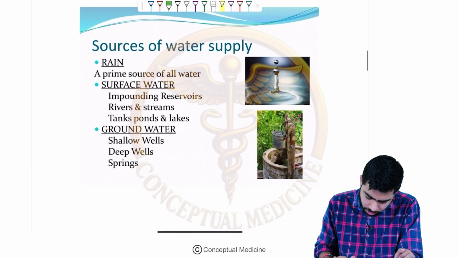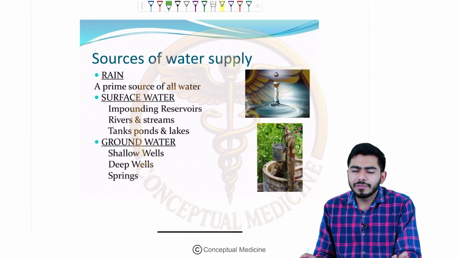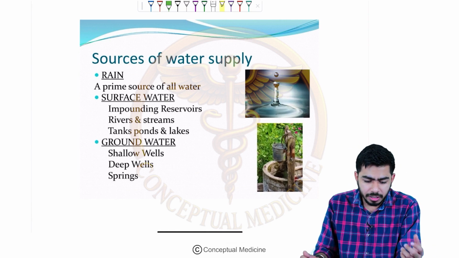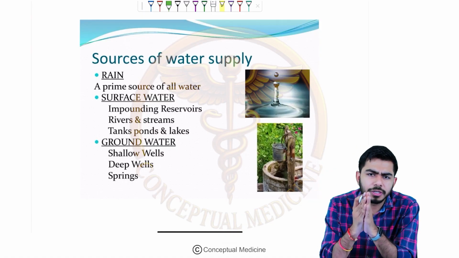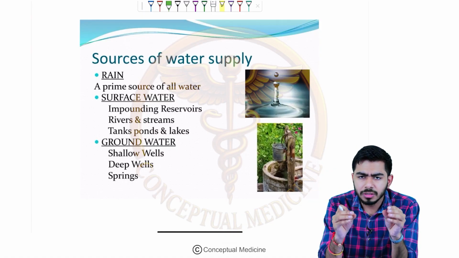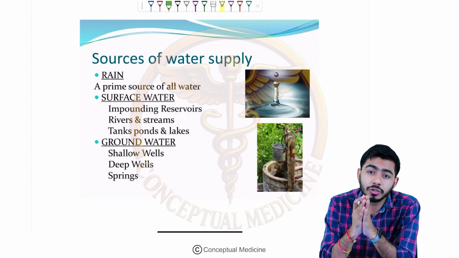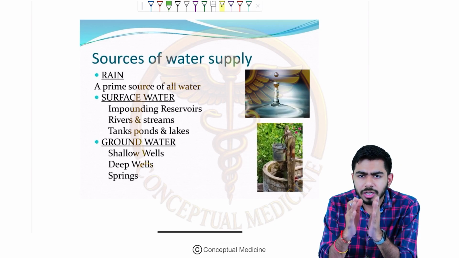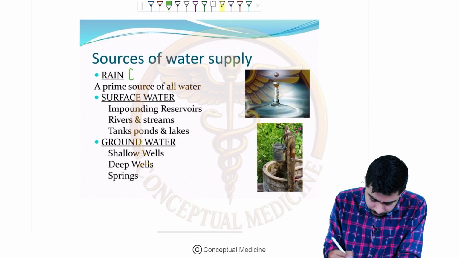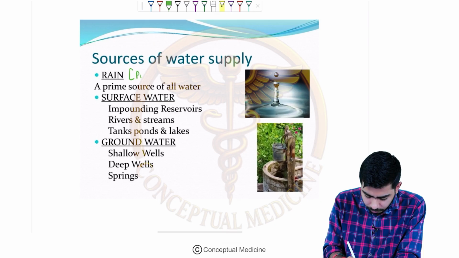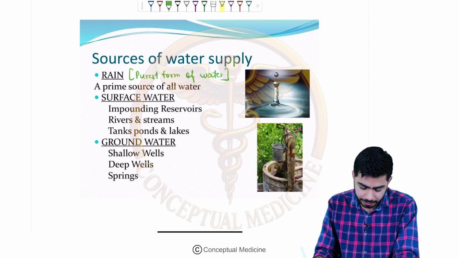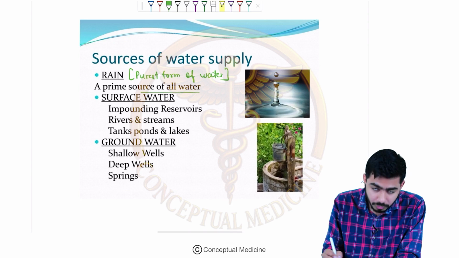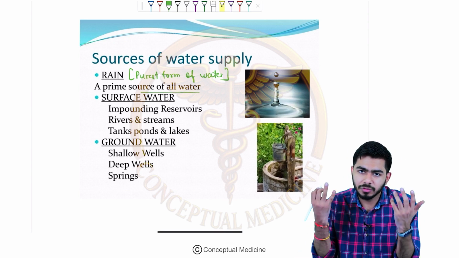Now if you talk about the sources of water supply, we have many sources of water. For example, rain, right? Rain is the purest form of water in nature, as it has very low TDS, total dissolved solids. I will talk about TDS in detail in the next session, okay? But over here, let me tell you that rain is the purest form of water because it has very low TDS. Please do remember that. It is a prime source of all water, right? The purest form of water, coming from God itself.